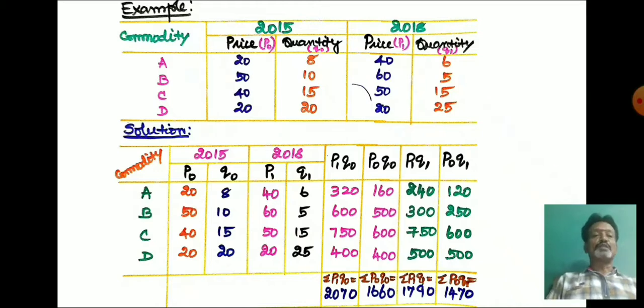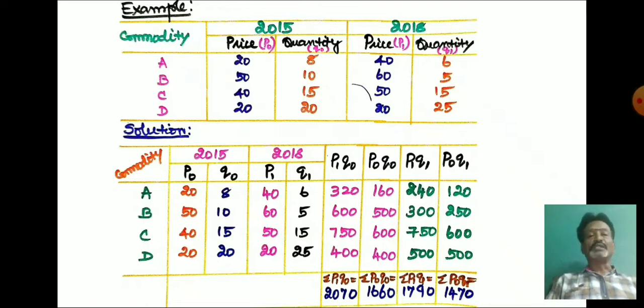So now we have to estimate P1 Q1. So how can we estimate P1 Q1? We can multiply the current year price with the current year quantity. So here P1 should be multiplied with Q1. The values are 240, 300, 750, 500. Then after estimating P1 Q1, we have to take the sum of P1 Q1. It will provide sigma P1 Q1. So here the sigma P1 Q1 value is equal to 1790.